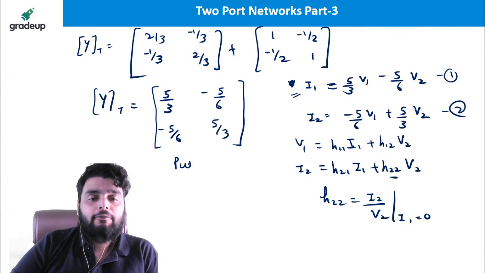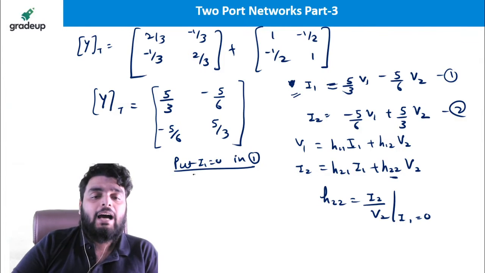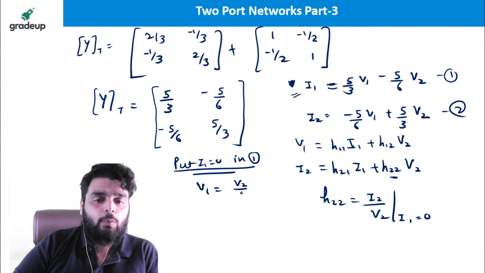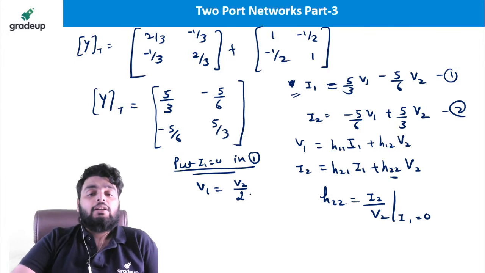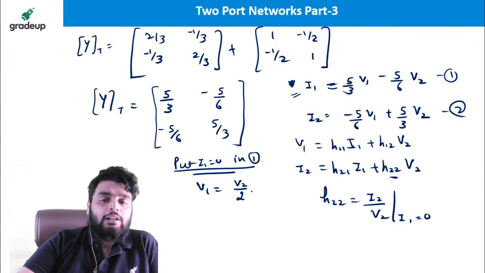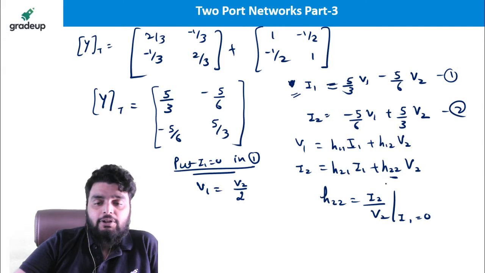So put I1 equal to 0 in equation 1. When you put I1 equal to 0 in equation 1, you will get V1 is equal to V2 by 2, right? V1 is equal to V2 by 2. You will get this particular equation. Yes or no?